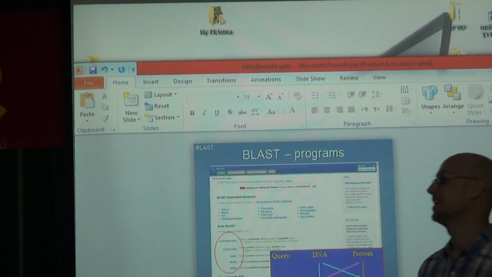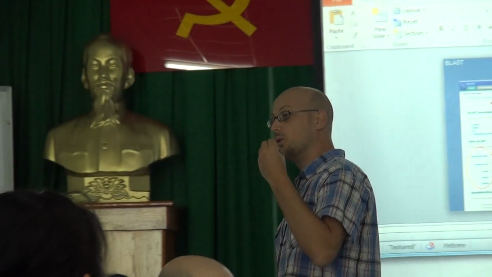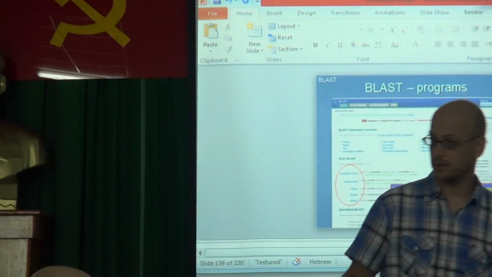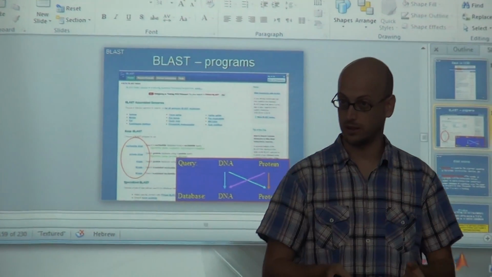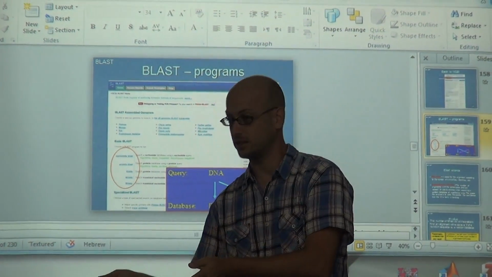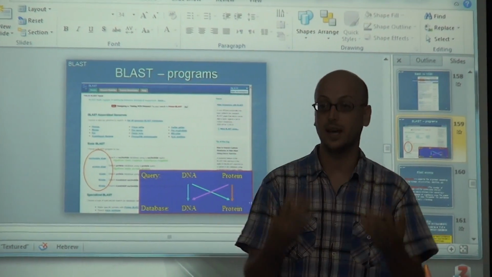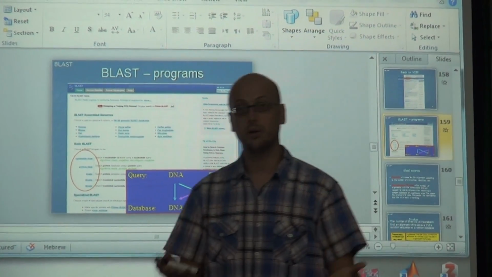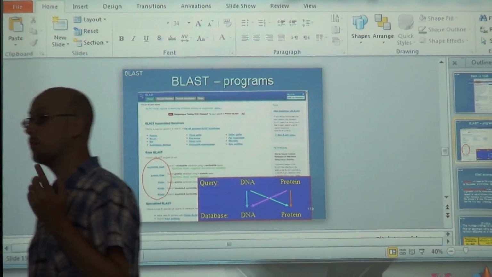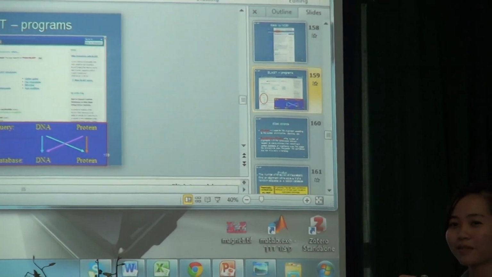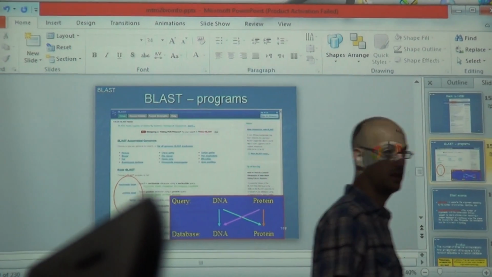Okay. Now, whenever we have the possibility to compare proteins, we compare proteins. If we have a gene that is translating into proteins, that is creating proteins, then we will translate it and compare the proteins.